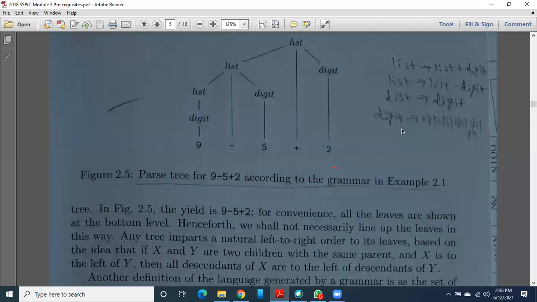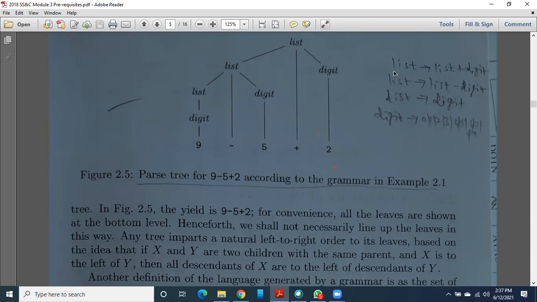How many rules have we written? Four productions. The LHS is called the head of the production, and the RHS is called the body of the production. The LHS is deriving the RHS. The left side has all non-terminals, and here there is a combination of terminals as well as non-terminals.